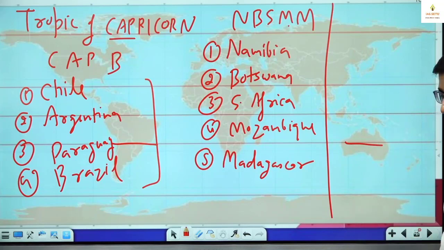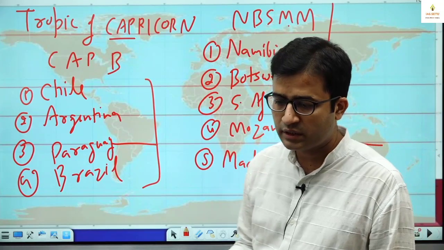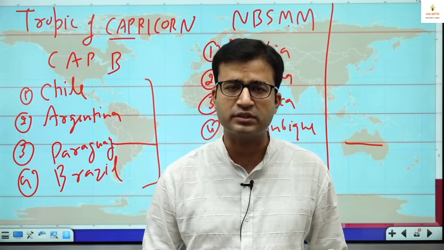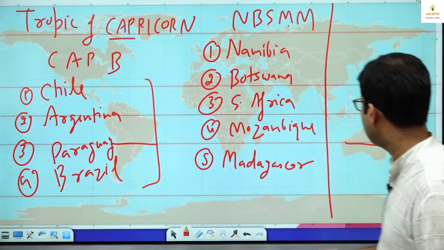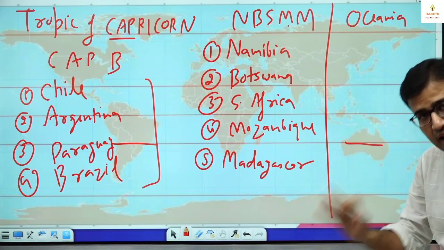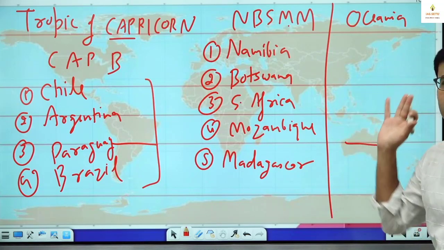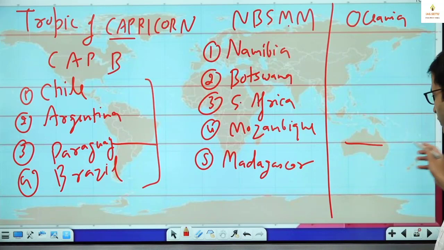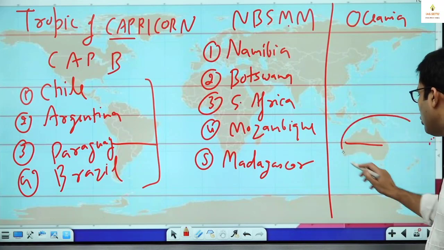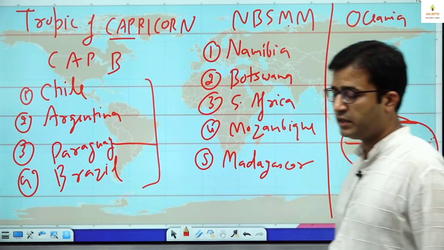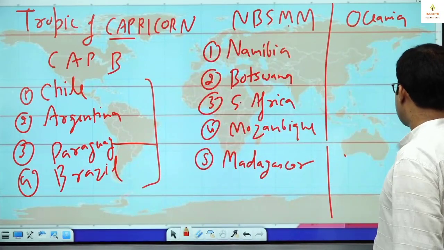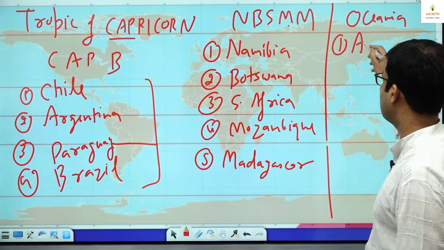Then this is Australia. See here, in school days, the teacher told us that Australia is a continent. At school level, this is okay. We require this information in some of the boards. But here, I tell you the continent name is Oceania, where Australia is the main country. मतलब 95% Australia ही है. Then the rest is New Zealand. We have islands also. In the Pacific Ocean, we have islands that come under Oceania. So this Oceania is the continent name. So we will see in Oceania, this Tropic of Capricorn passes through Australia without any doubt, that all of you know.